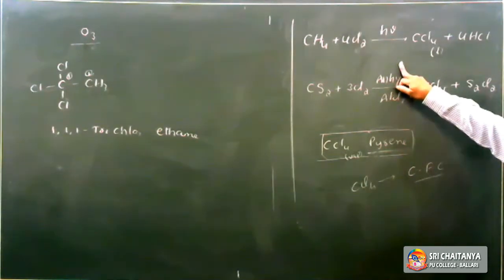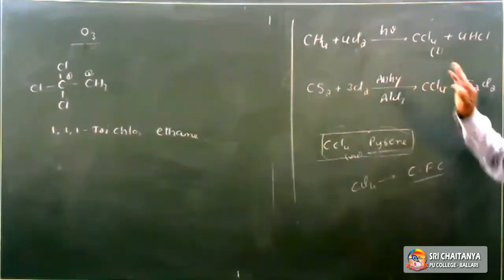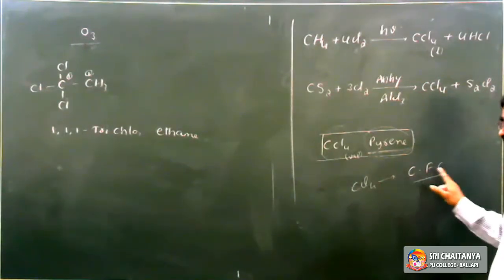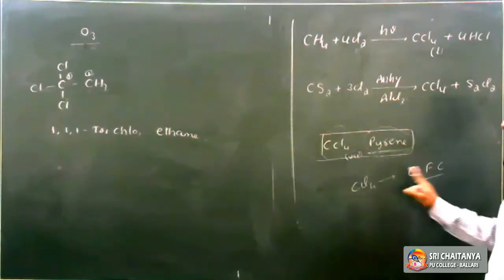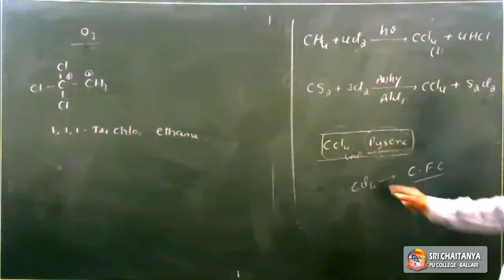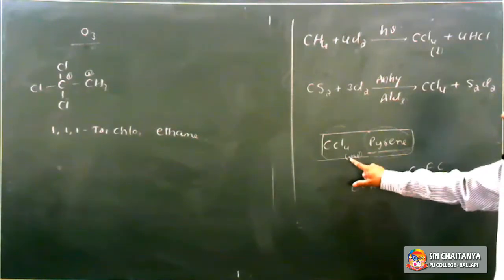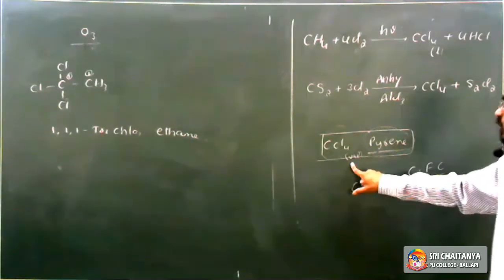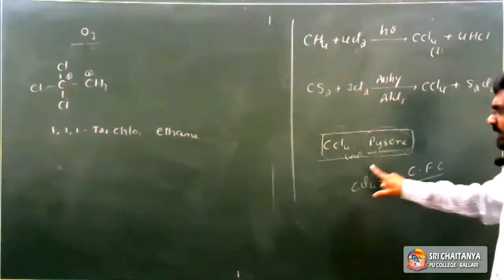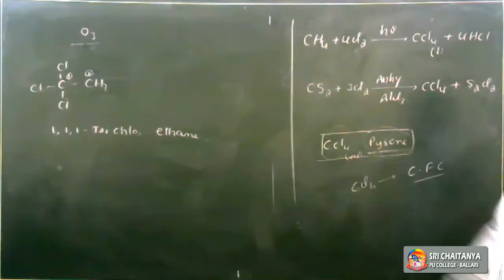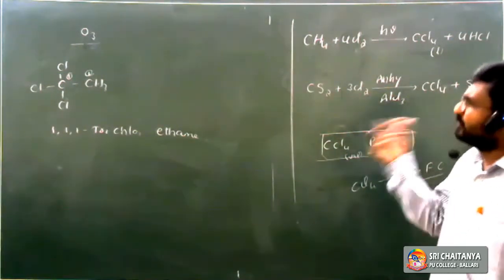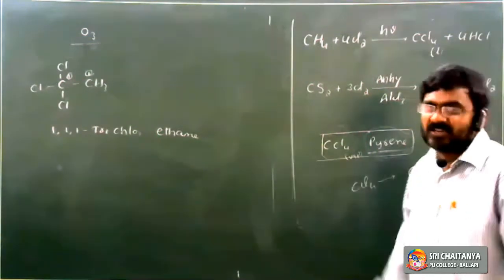Next, it is thermodynamically more stable. It is used as a solvent, in the preparation of CFC, and as a degreaser to remove grease. Its vapors are used in fire extinguishers to put out fires. In olden days, some 2 or 3 decades back, it was used in dry cleaning.